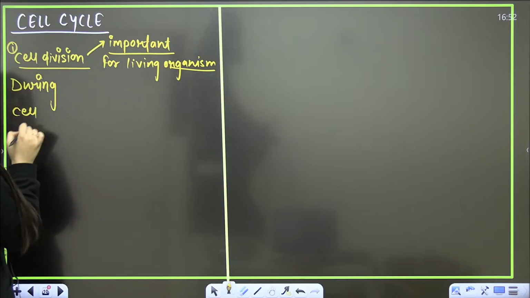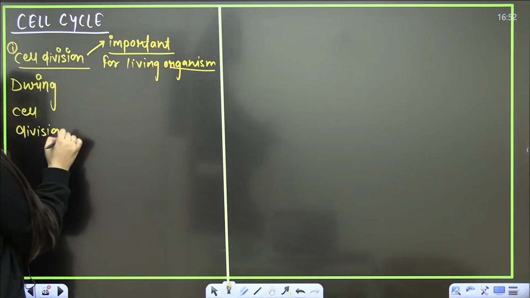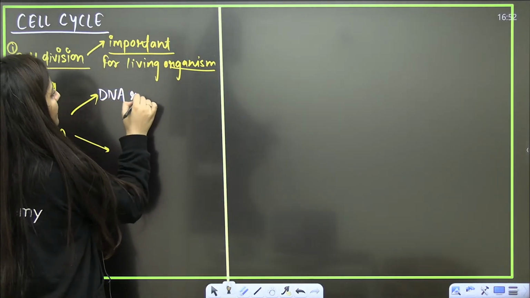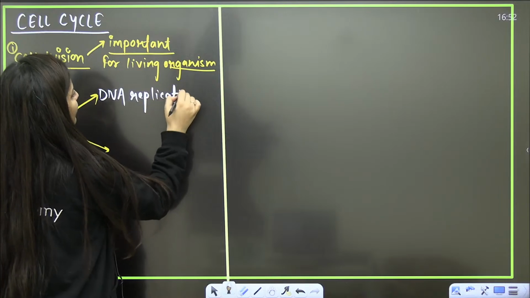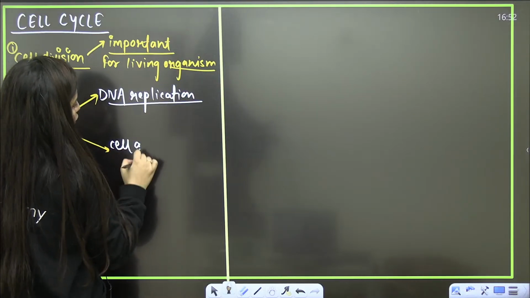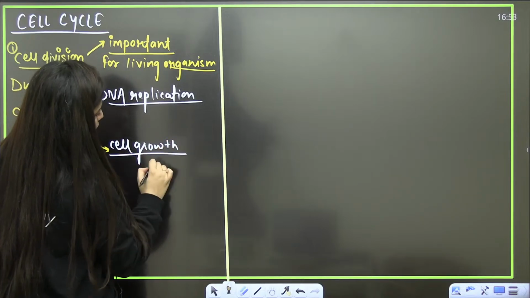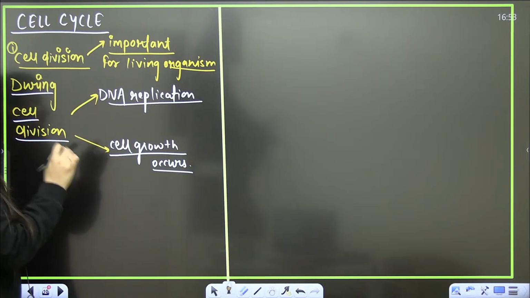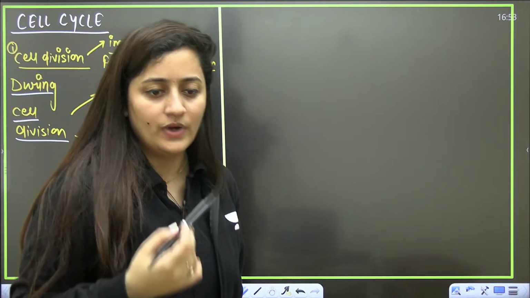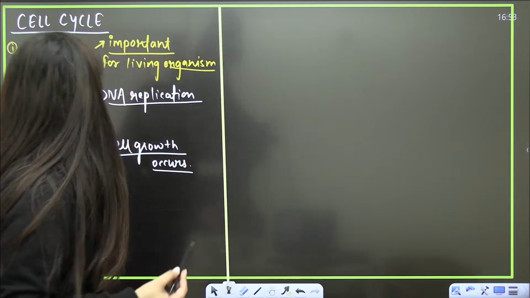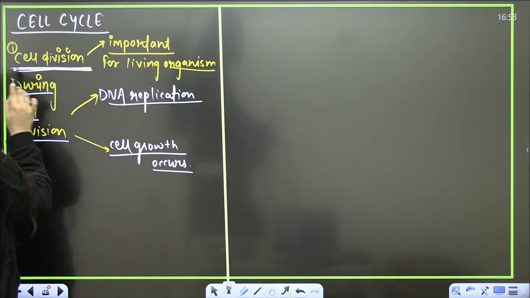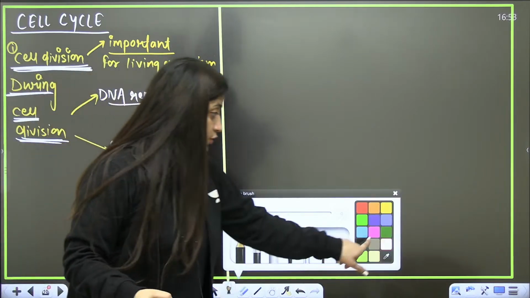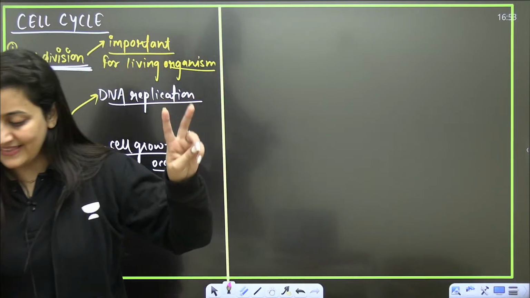During cell division, what will happen? Simple it is. The DNA replication and cell growth occur. What is going to happen during cell division? There will be DNA replication and cell growth will occur. So during cell division, the DNA will replicate and there will be cell growth in terms of cytoplasm. These two points are clear.